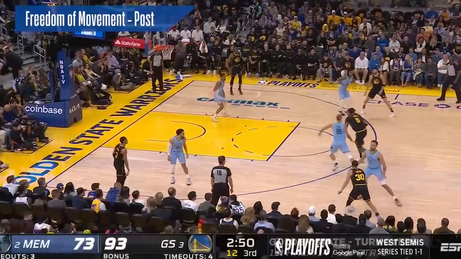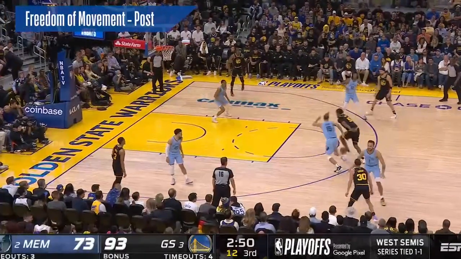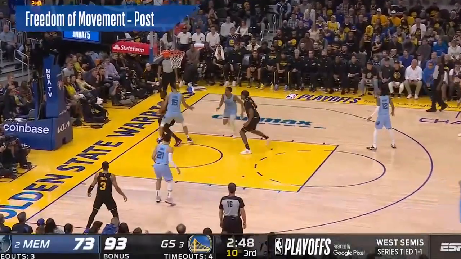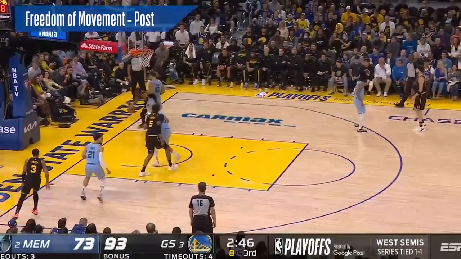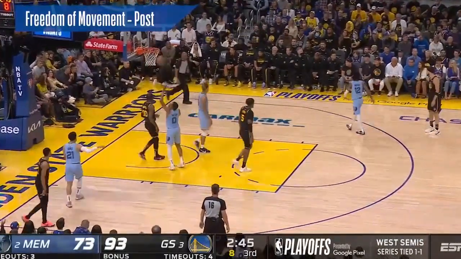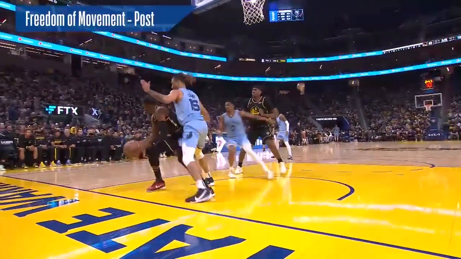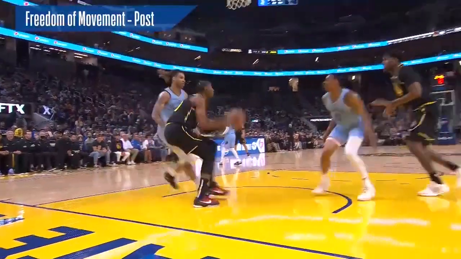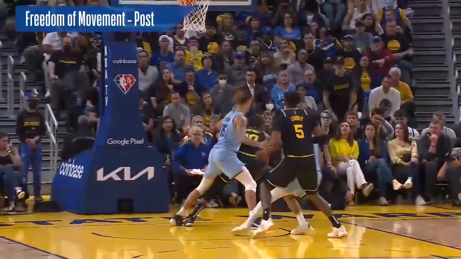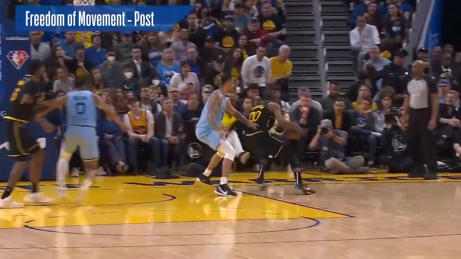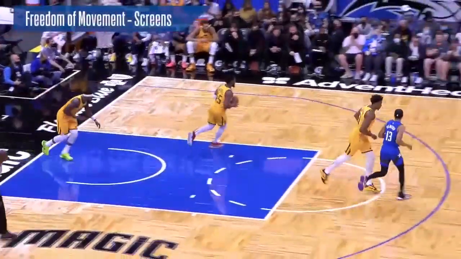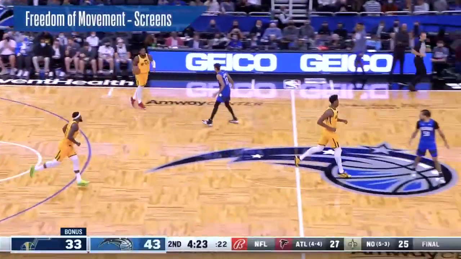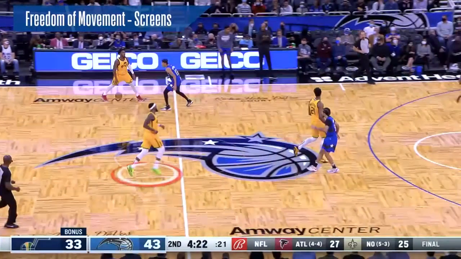Next, we will look at an example of illegal contact initiated by an offensive player in the post. The highlighted offensive player, Jonathan Kuminga, starts his drive to the basket by hooking his legal defender, Brandon Clark, with his left arm. This is illegal contact by Kuminga, as players are not permitted to hook their opponents in any way.